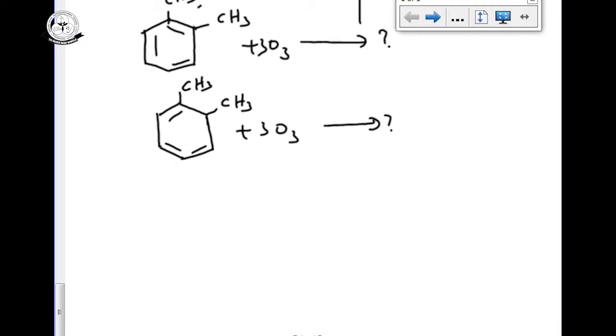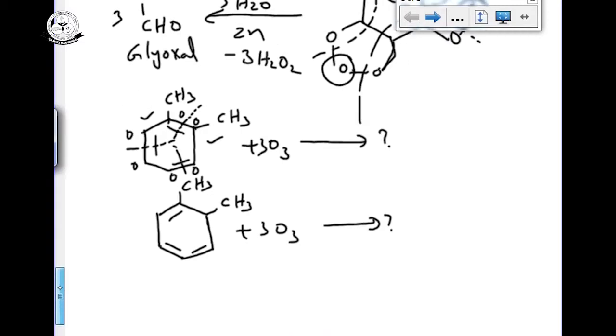Carefully observe. I am breaking here, and I am breaking here. This part and this part look the same. Wherever you are breaking the bond, just add oxygen and oxygen here. That is ozonolysis, the short trick method I told you previously.